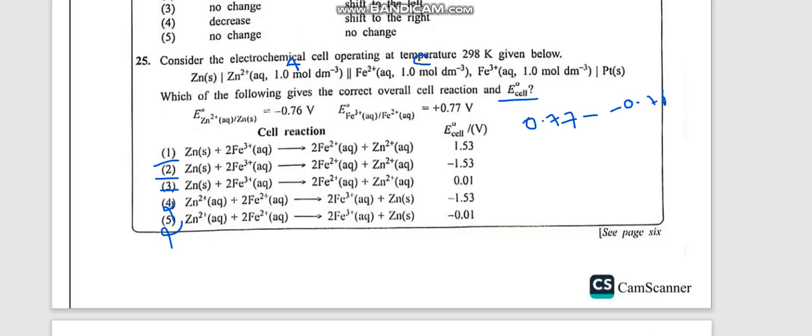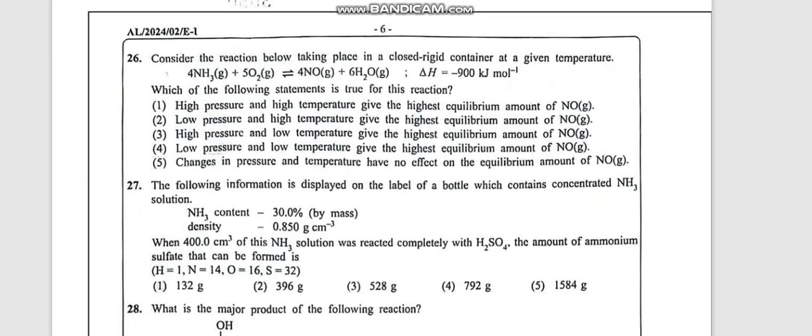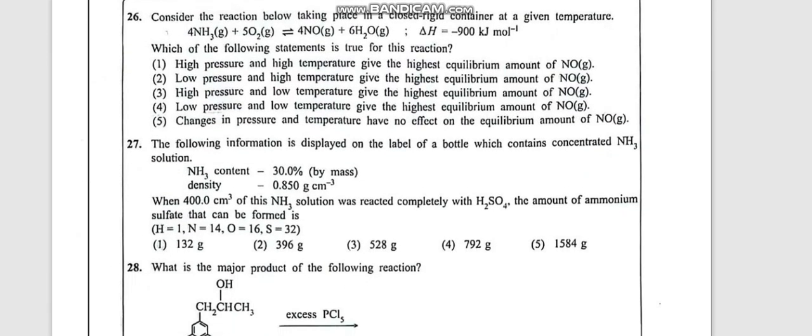Then minus into minus is plus, so you have to add 0.77 and 0.76, which gives 1.53. Answer is the first one. E naught cell is plus 1.53. The cell reaction is zinc oxidizing to Zn2+ and Fe3+ reducing to Fe2+. So that also we can take as the answer simply. Now let's see the 26th question.